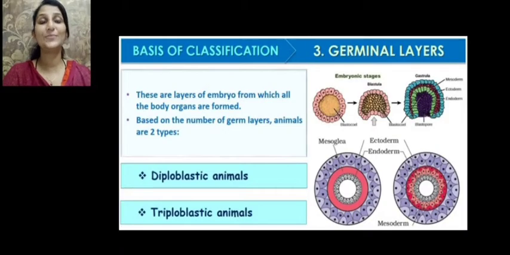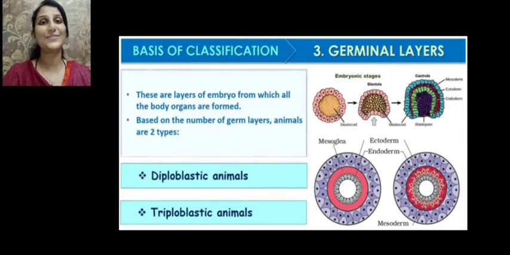Dear children, welcome to the next module on Kingdom Animalia. In the last module, we learned about the two bases of classification, that is levels of organization and symmetry. In this module, we will be learning about the remaining bases of classification.